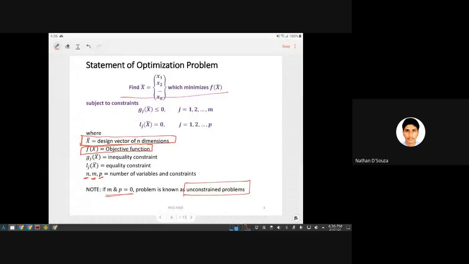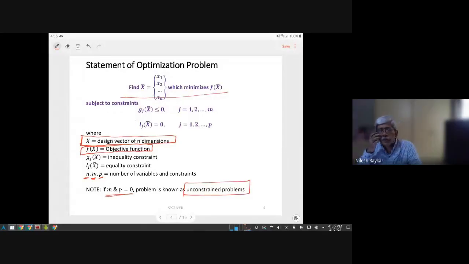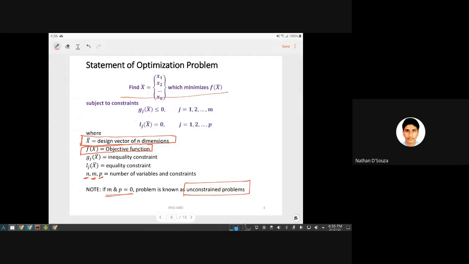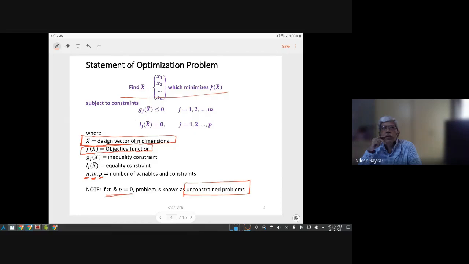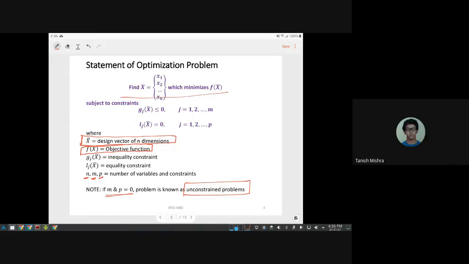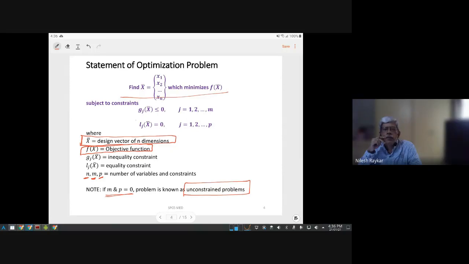Taking the example. Reciprocal. Yeah, Nathan? Taking the example of what Akshay mentioned, to maximize the efficiency, we could minimize the fuel consumption. No, you're changing the parameter. I want to deal with efficiency only. Suppose I want to deal with efficiency only, how can you define it? Take the reciprocal of the efficiency function. Yeah, that's right. So one way is to take the reciprocal of the efficiency, your objective function.